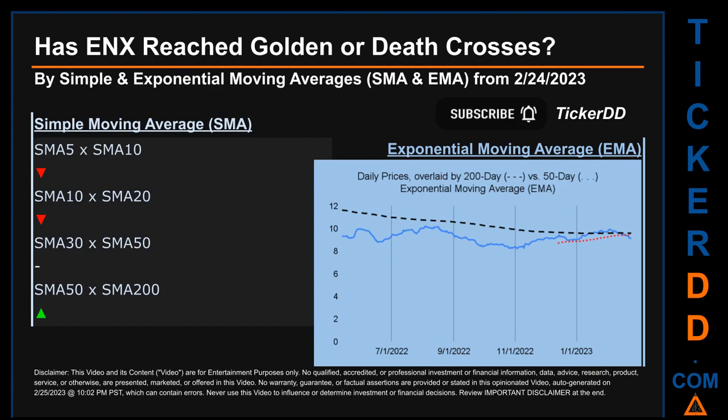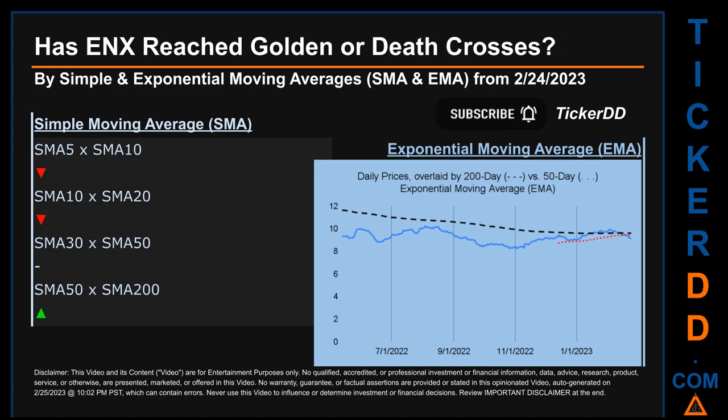Has ENX price reached golden or death crosses? Golden cross and death cross are basic signals that compare average prices across two specified trade day ranges, a short-term versus a long-term range. For example, 5-day versus 10 trade days. Essentially, a golden cross is a bullish signal. It appears when a ticker's short-term moving average crosses above its long-term average. Vice versa, a death cross is a bearish signal when the short-term crosses below its long-term moving average.